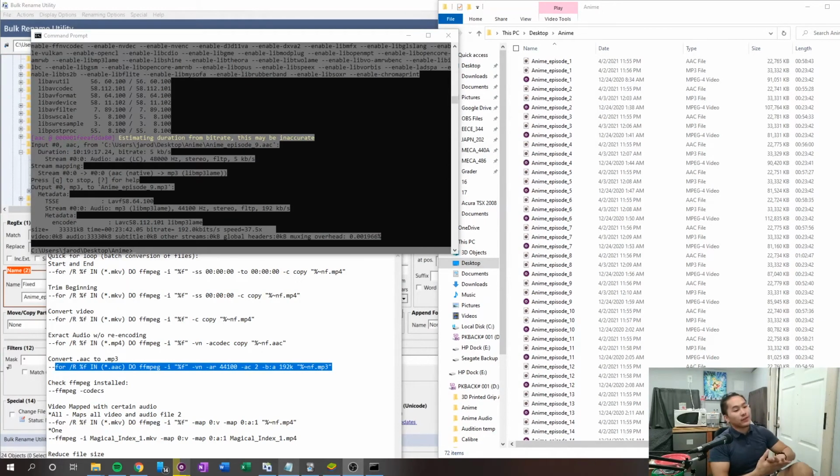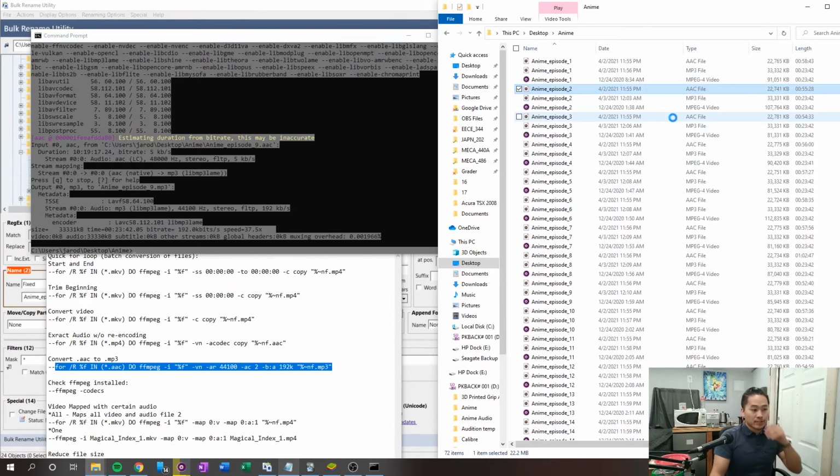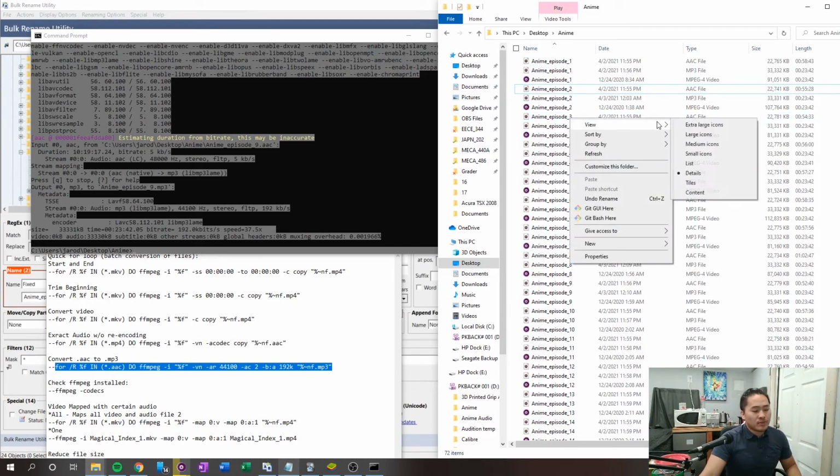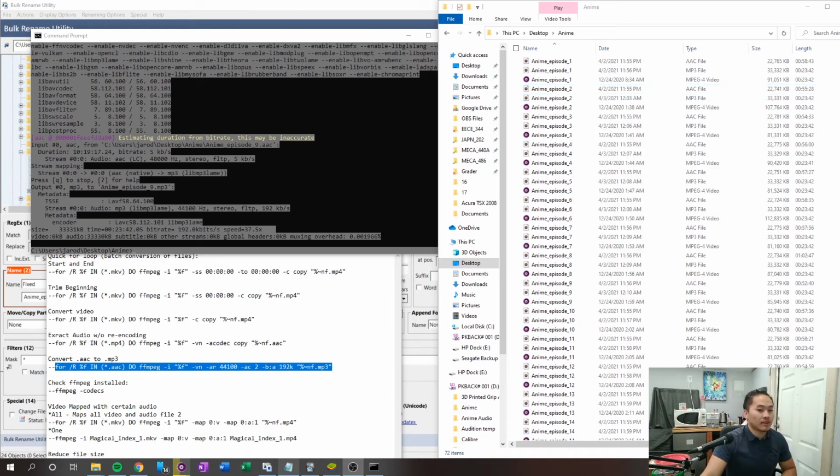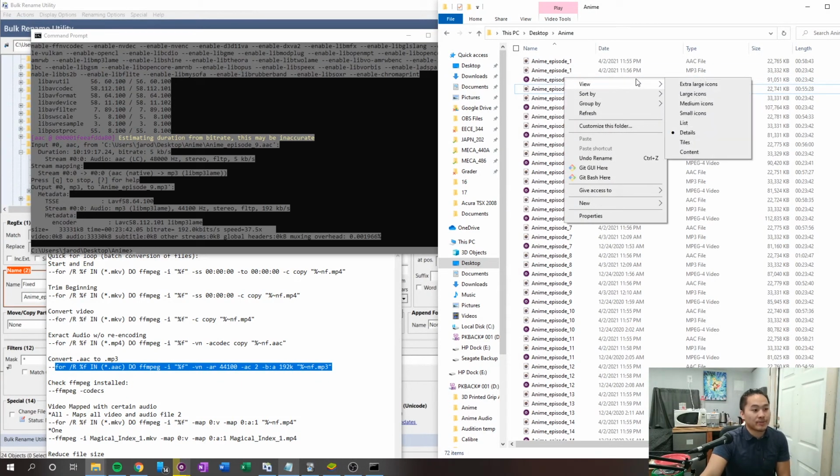Once all of your AAC files are converted to MP3s, we're going to delete all the other content, unless you don't want to. I'm going to do it just to save space on my hard drive, but first I should explain why we did that. The reason is that Spotify doesn't like AAC files. From what I've discovered, it doesn't like to play them, so you need to convert them to MP3s.